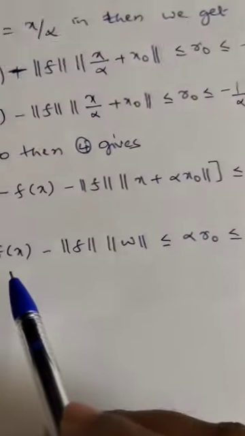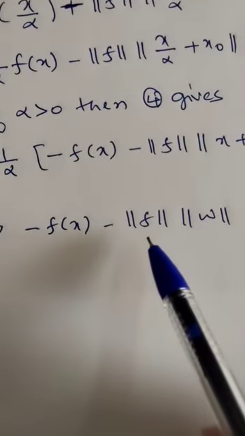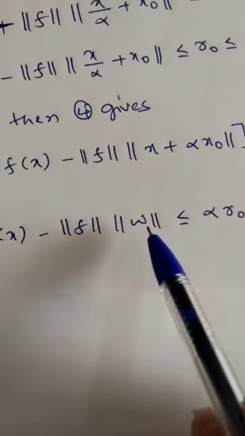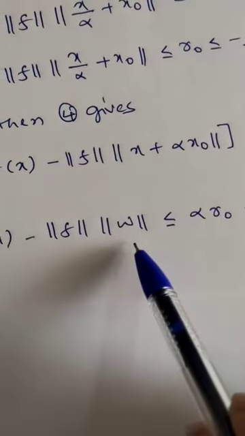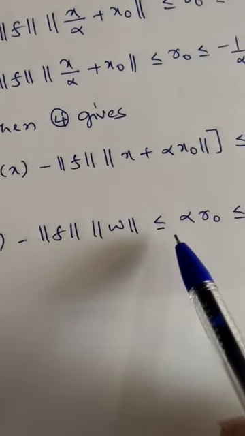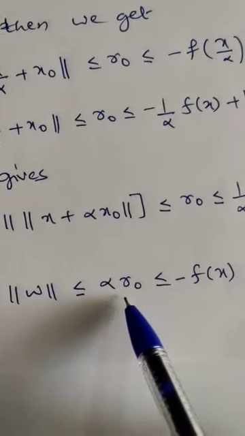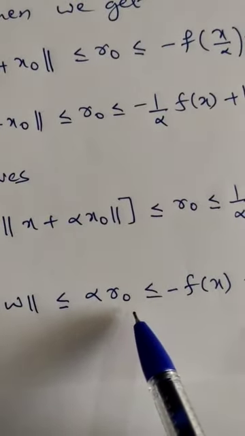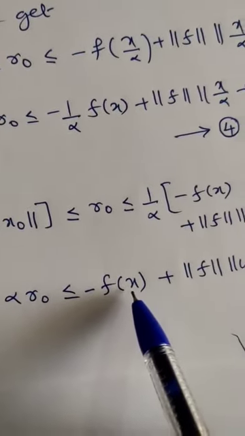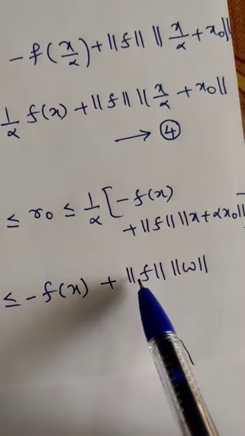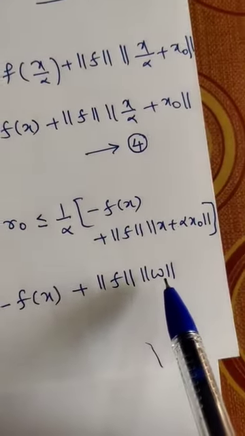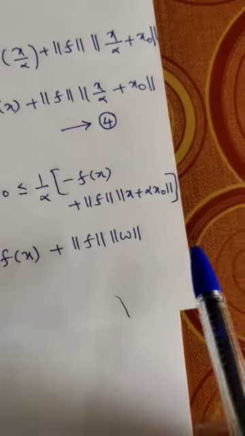So this implies minus f of x minus norm of f into norm of w less than or equal to, I multiply throughout by alpha, R0 becomes alpha into R0, less than or equal to minus f of x plus norm of f into norm of w. x plus alpha into x0 is w.